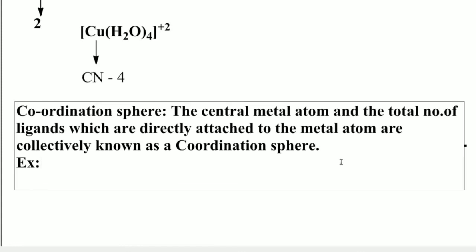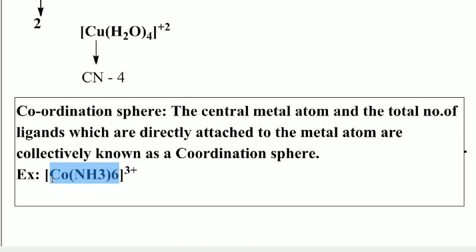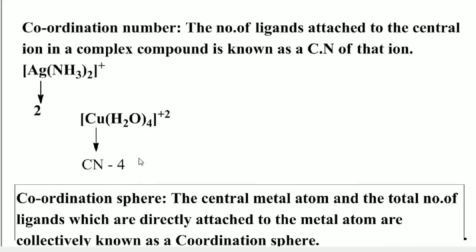For example, students, if you take a cobalt ammonia complex like this, [Co(NH3)6]3+. Cobalt is our central metal atom, and the ligands which are attached to the cobalt is ammonia. There we write the central metal atom, that is cobalt, and the ligand ammonia inside the square bracket. So this is the coordination sphere.